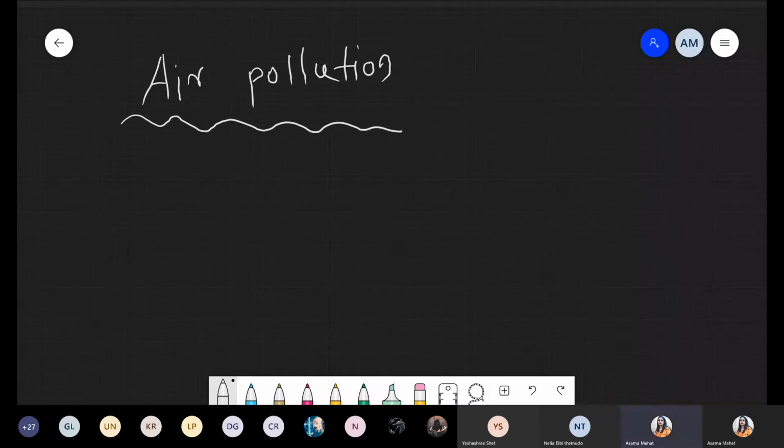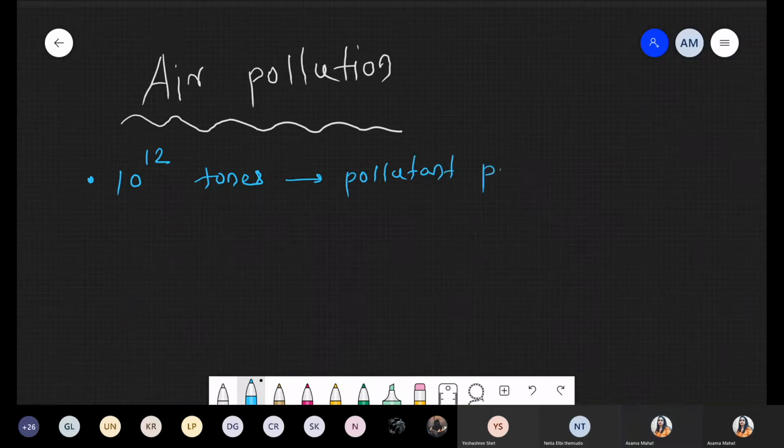Now, if I'm talking about how many pollutants are present inside this air, approximately 10 raised to 12 tons of pollutant is present in air. It's quite a large value, right?